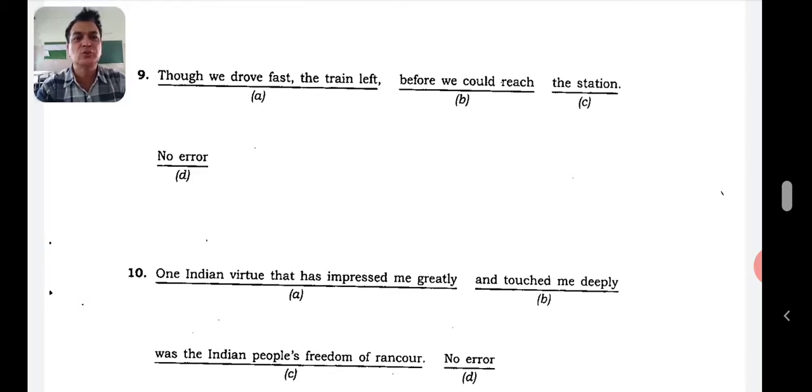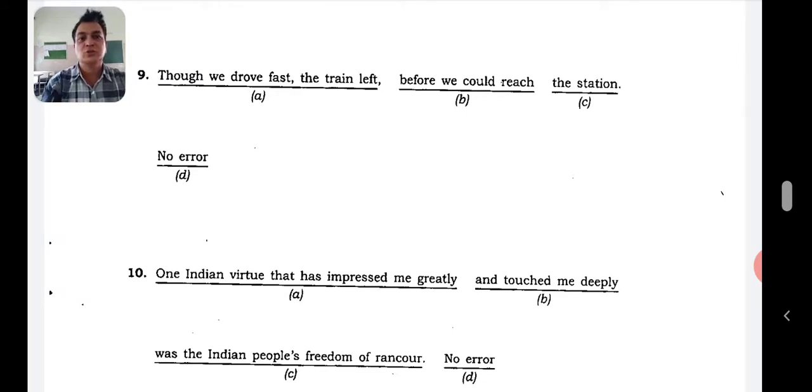One Indian virtue that has impressed me greatly and touched me deeply was Indian people's freedom of rancor. Now here, one Indian virtue that has impressed me, that's in present perfect tense. So therefore, what should be there? Was should be there or is should be there? There should be is, because it is relevant for all the times. And it is present perfect there.